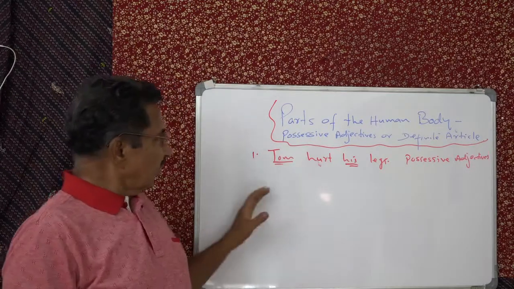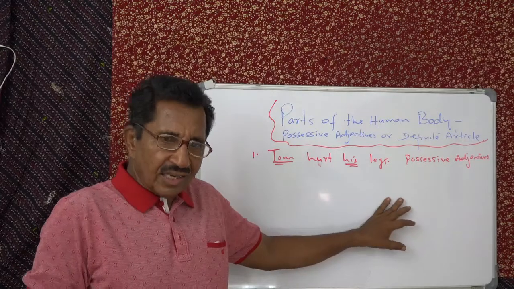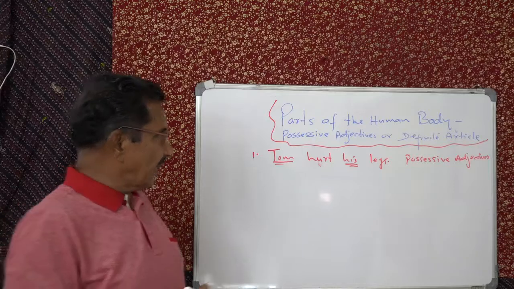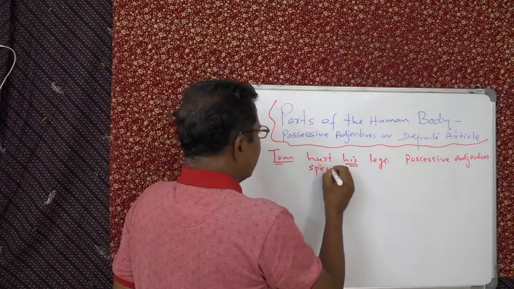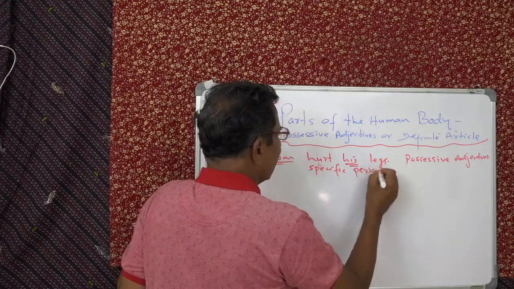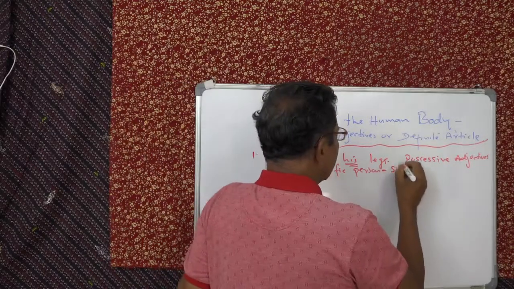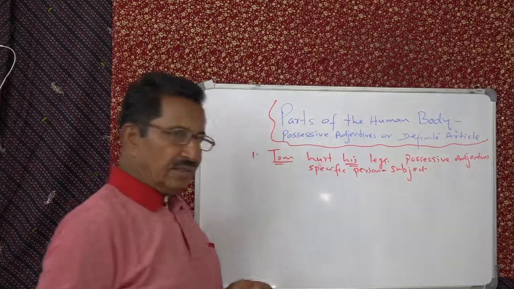Understand? Tom hurt his legs. Understand? That is his own, Tom's own. So the specific person is there. Here, the specific person is mentioned, and he is the subject of the sentence. That's important. Specific person, and he is the subject of the sentence.